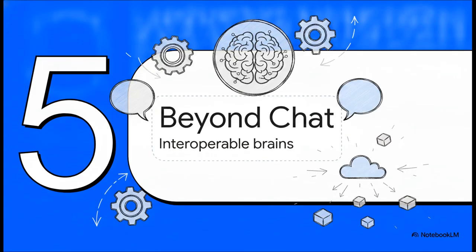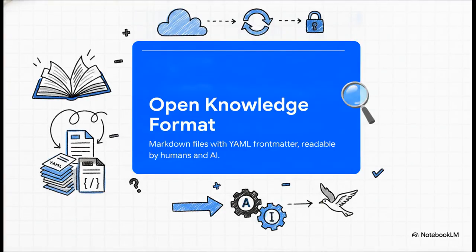Finally, Section 5. Beyond chat. Let's look at the future of interoperable AI brains. A massive part of this future is the Open Knowledge Format, or OKF. This is a standard that represents knowledge as a bundle of plain markdown text files topped with simple, structured YAML tags. It's a brilliant format because it means your carefully curated AI memory can eventually be shared, version-controlled, and even moved between different platforms completely without vendor lock-in.